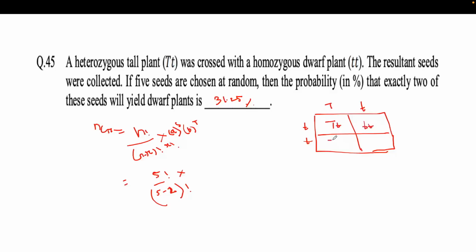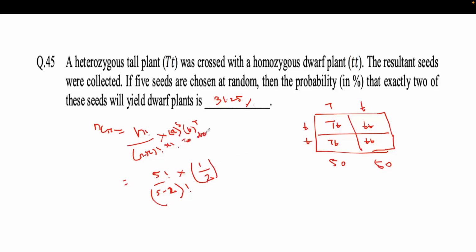Here capital T small t, and here small t. So the chances are 50-50%, so it will be 1 by 2. A has a chance of 1 by 2, A means here it is the tall plant, suppose, and B is the drop plant.